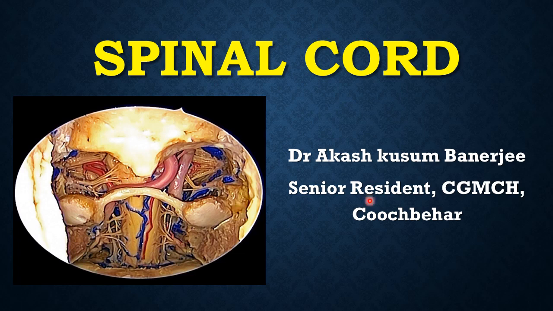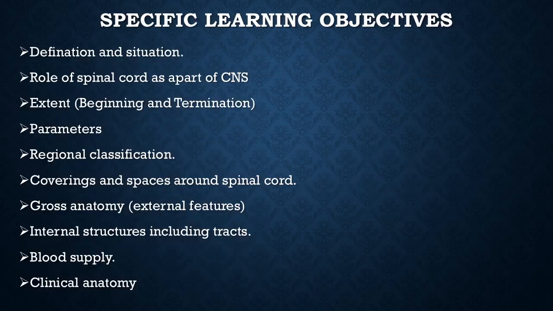Okay, students, so today's topic that we cover is a very important topic, a very important viscera rather, that is the spinal cord. Okay, so spinal cord, it is an elongated cylindrical part of central nervous system which is contained within the upper two-thirds of the vertebral canal. So spinal cord is an elongated cylindrical part of central nervous system.